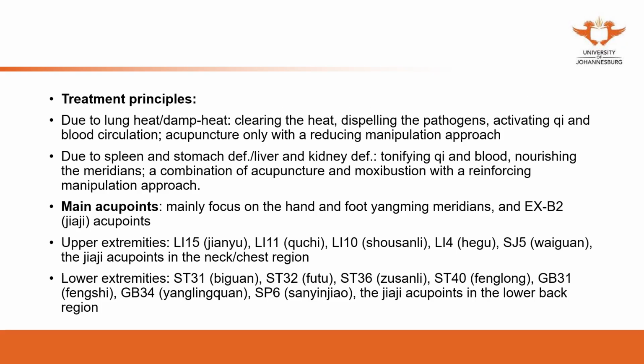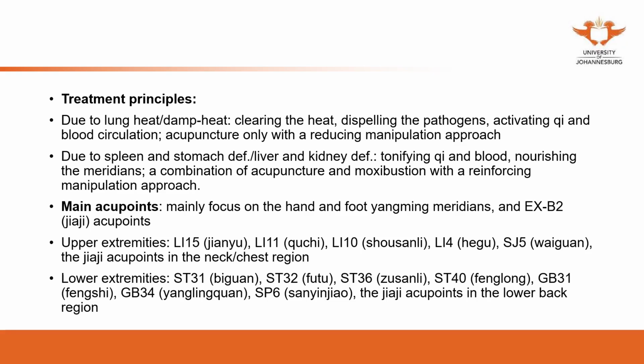The treatment principles. Due to lung heat or damp heat, we're going to clear the heat, dispel the pathogens, and activate qi and blood circulation. Because of heat, this is an excess. We will use acupuncture with a reducing manipulation approach. Due to spleen and stomach deficiency or kidney and liver deficiency, we're going to focus on tonifying qi and blood. We can use the combination of acupuncture and moxibustion with reinforcing technique.